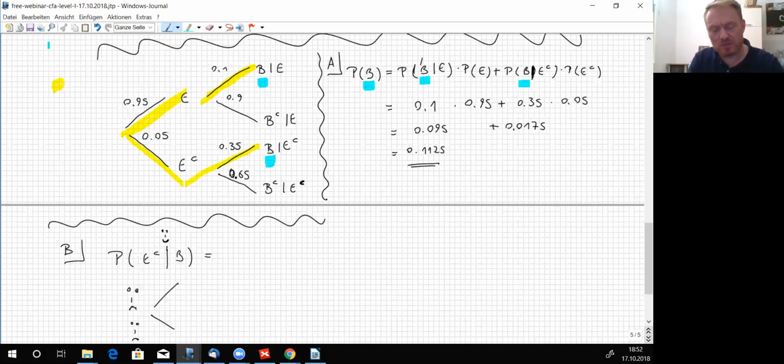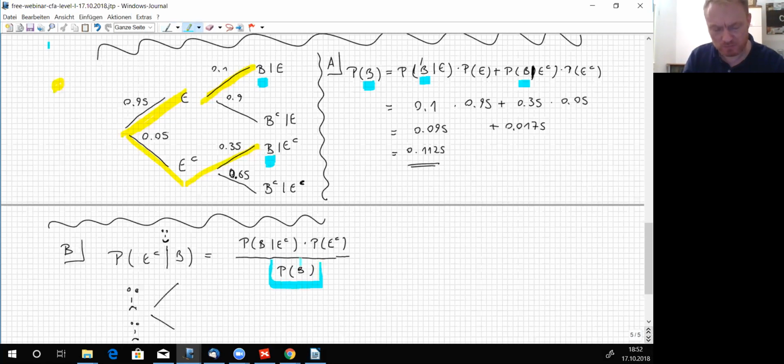Bayes' formula says we change the ways: B given EC, the complement of E, multiplied by the event being in front, dividing by the event being at the end. And now this is important.